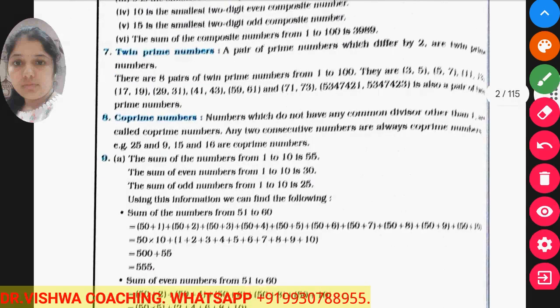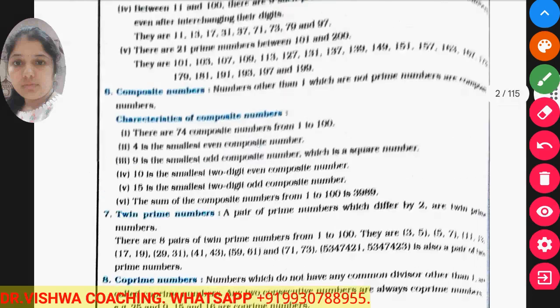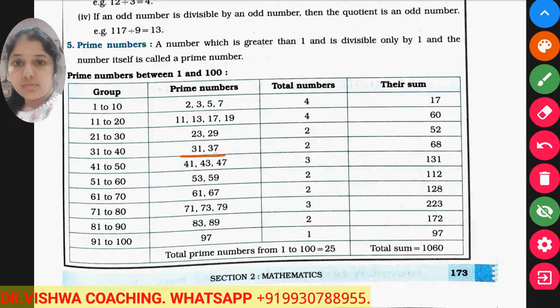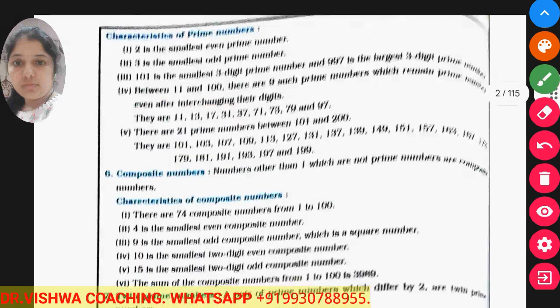Okay. And co-prime numbers are consecutive prime numbers, meaning one after another, but there may be a difference between them of more than 2. If you see carefully, 31 and 37 are co-prime numbers, but there is a difference of 6 between them. 23 and 29, again the difference is 6. So they are co-prime numbers, they are not twin prime numbers. Okay. So this is the difference between twin and co-prime numbers.